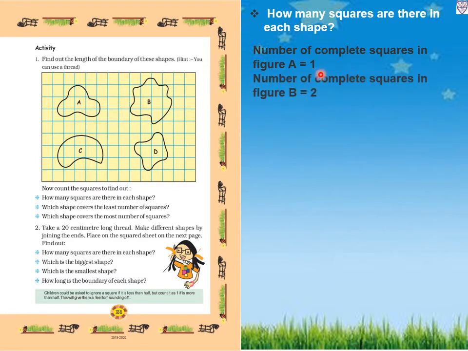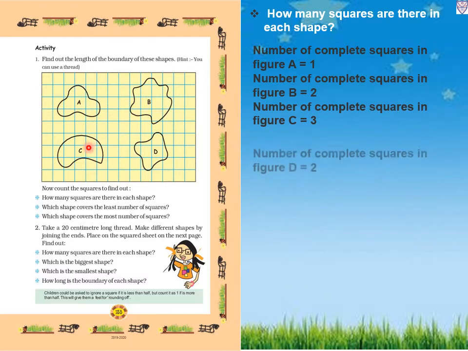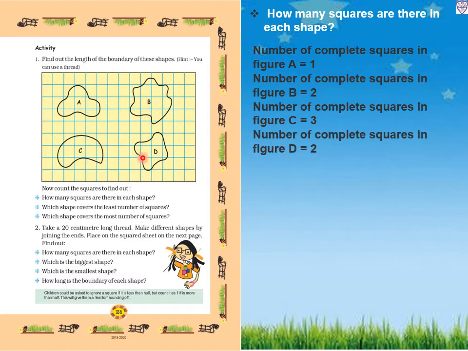In B, how many squares are there? That is 1 and 2. So a total of 2 squares are complete. Then in C, that is 3. See 1, 2, 3. So a total of 3 squares are complete in figure C. Now in D, that is 1 and 2. So the number of complete squares in figure D is equal to 2.